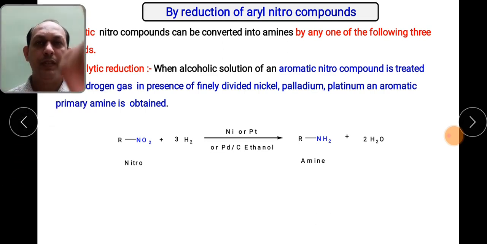So let us see first the reaction. This particular group may be R, aliphatic or aromatic. Then in presence of hydrogen and catalysts such as nickel, platinum or palladium in presence of ethanol, you will get the amines. So if you see, this nitro group is being reduced, reduction means addition of hydrogen, so it is being converted into NH2 group.